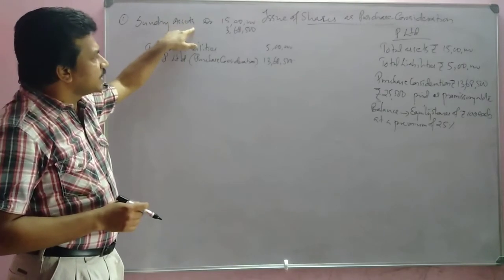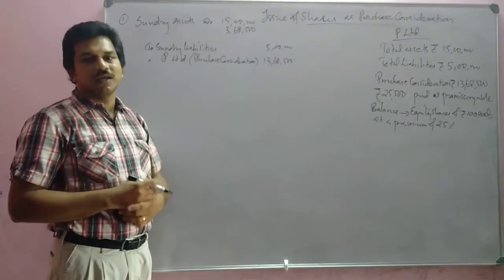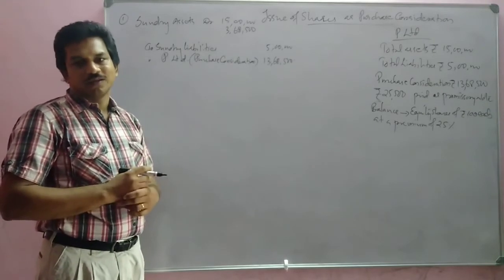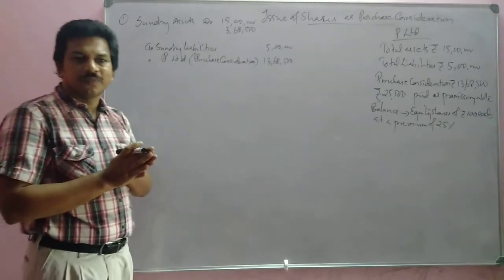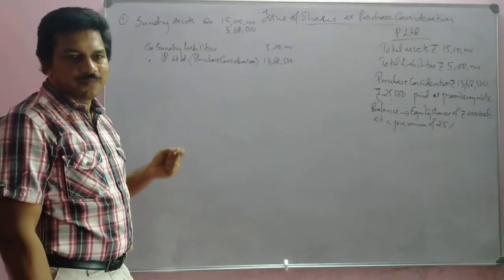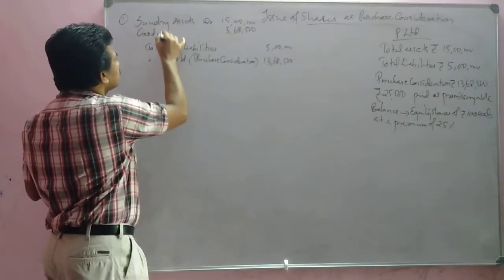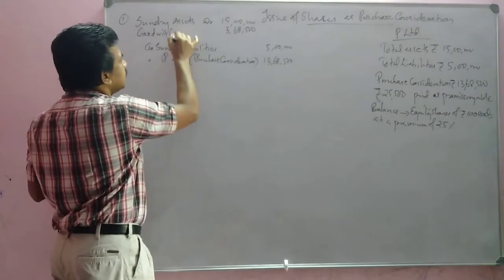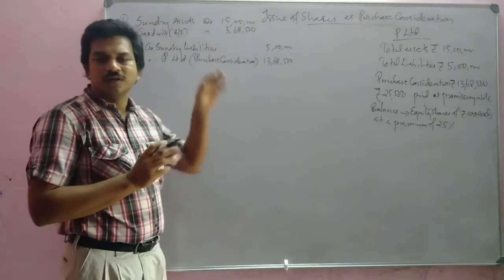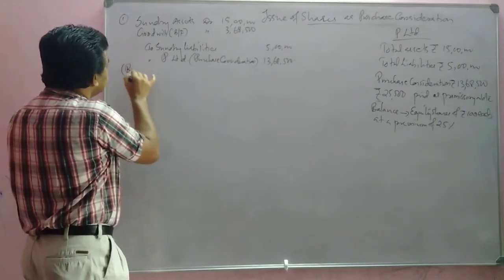This asset was 15 lakh only, but we paid 18,68,500. That means 3,68,500 rupees paid extra. That extra money paid for the business over and above the difference between assets and liabilities is called goodwill, isn't it? So that difference we will adjust as goodwill. Goodwill debtor. This is the balancing figure. Goodwill debtor 3,68,500.